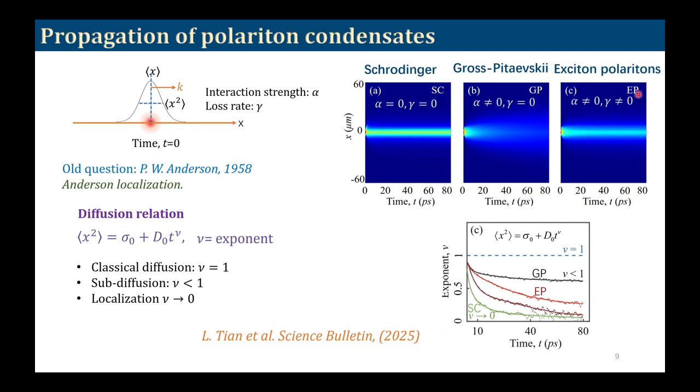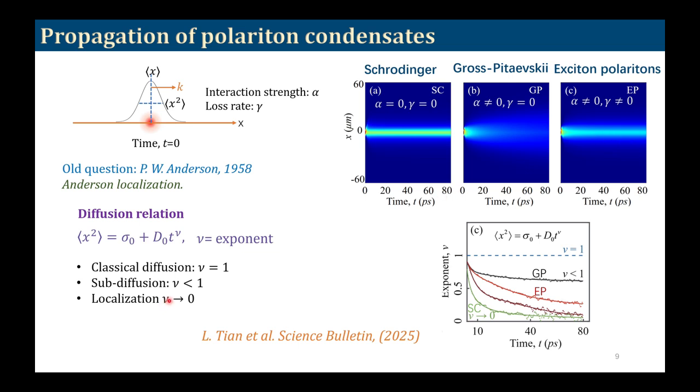On the other hand, for Exciton Polaritons, where we have interaction and also decay, we can see that initially it is spreading a little bit like the Gross-Pitaevskii particles, but after that it doesn't follow the Gross-Pitaevskii trend, it is more like the Schrödinger particle or non-interacting particle.